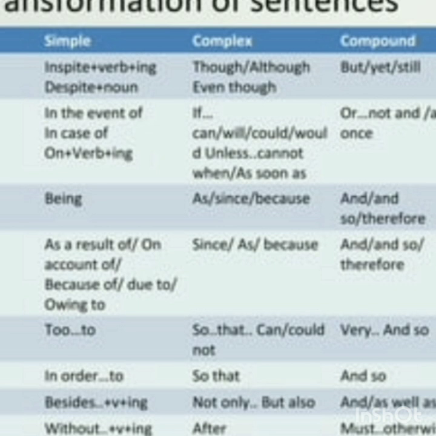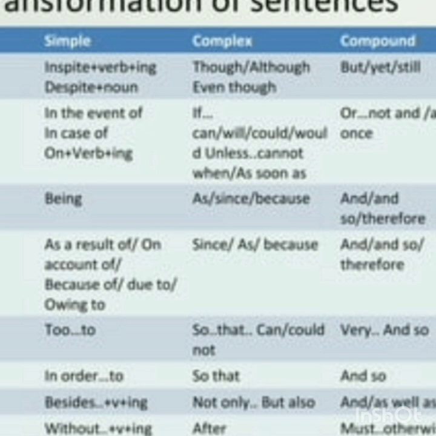Then the next one: if you see a sentence having besides plus verb plus ing, for example, besides reading the book. If they ask you to change it into complex, how do you change it? He is not only reading the books but also listening to the class, like that. Then in compound you have to use the keyword and, or as well as, any one of them.